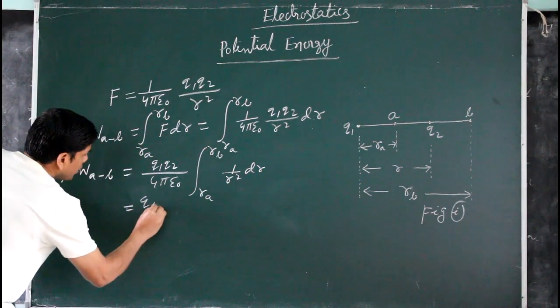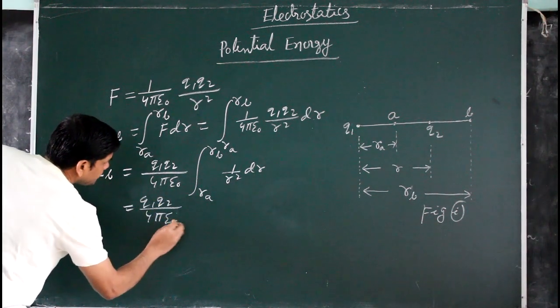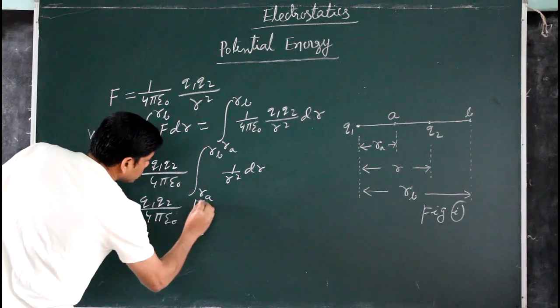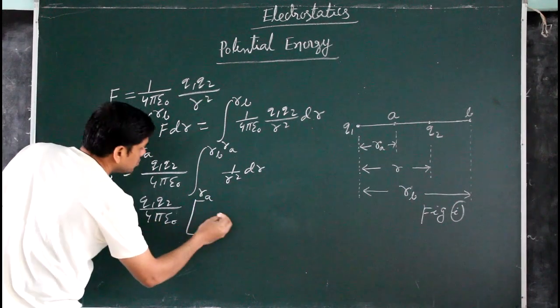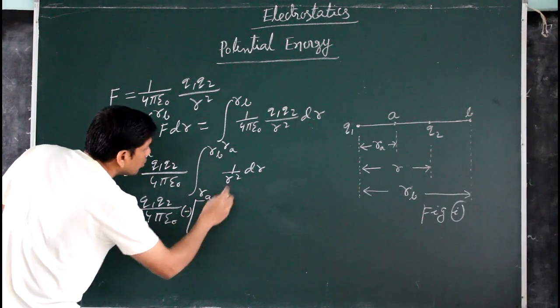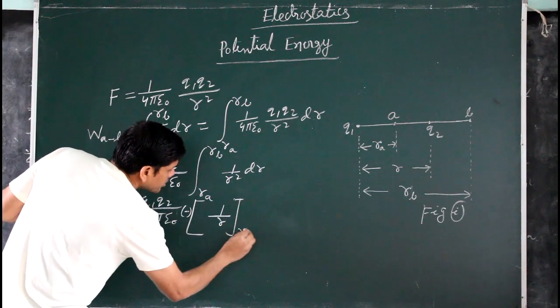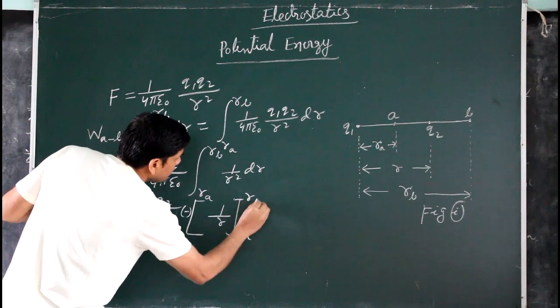Q1 Q2 by 4 pi epsilon naught, and the integral of 1 by r square is minus 1 by r, with lower limit r_A and upper limit r_B.